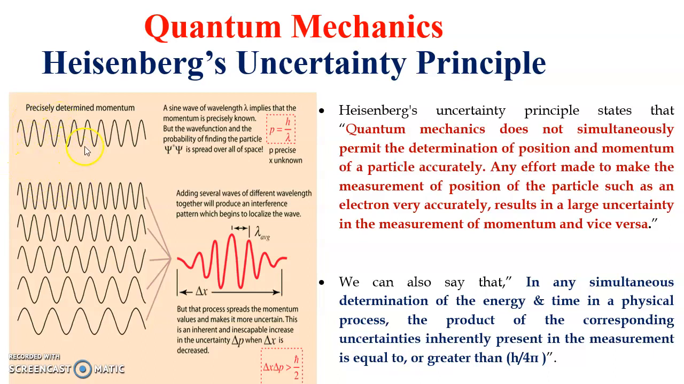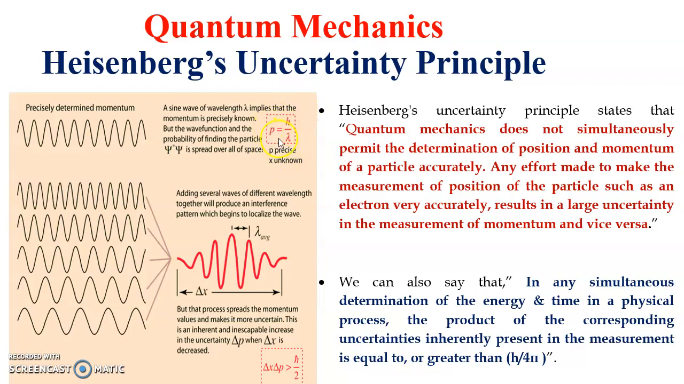The first waveform diagram tells us that momentum can be determined precisely using this. If the momentum can be determined accurately, there will be large uncertainty in x. Delta x is the uncertainty in the position. So position is unknown if the momentum is precisely known.